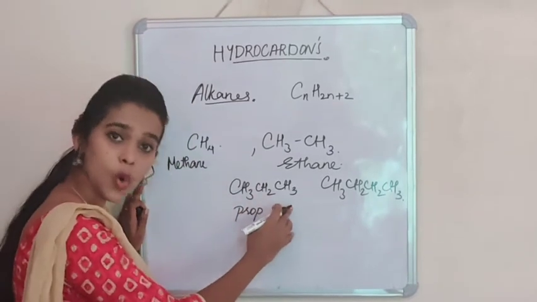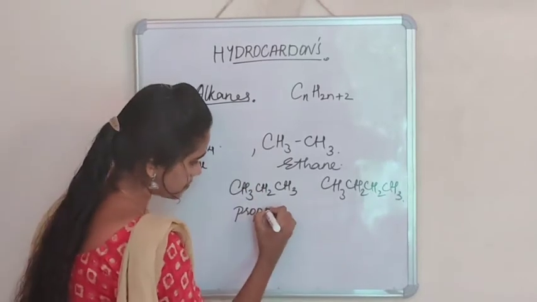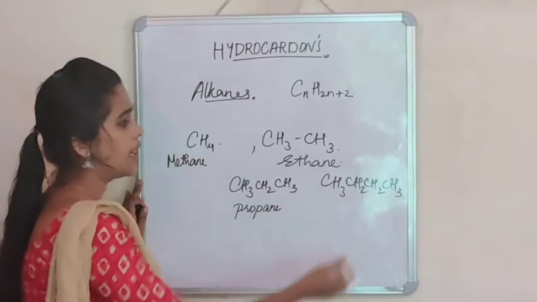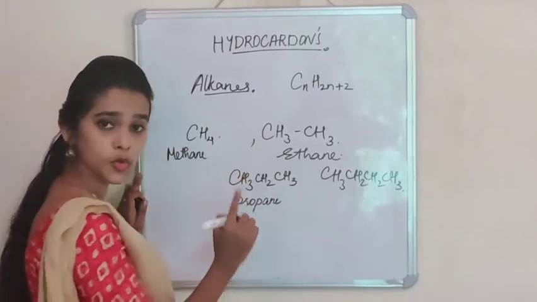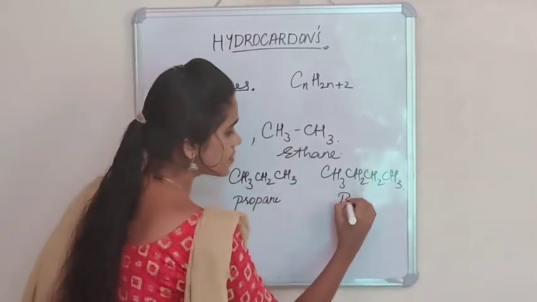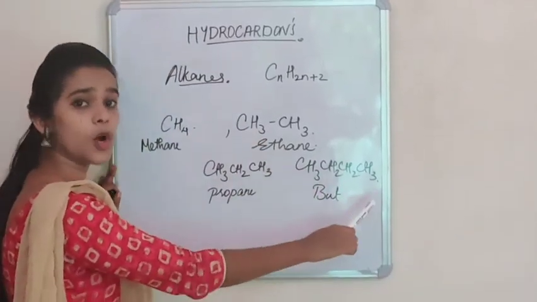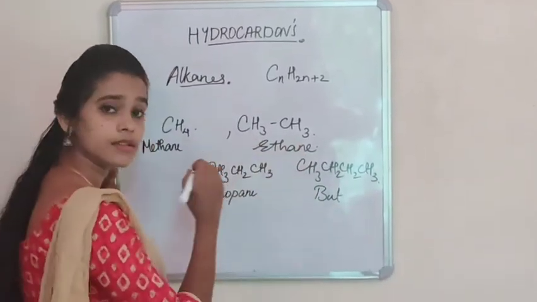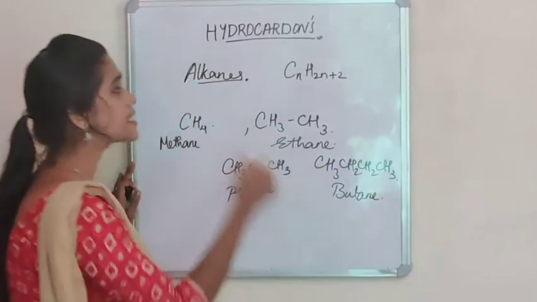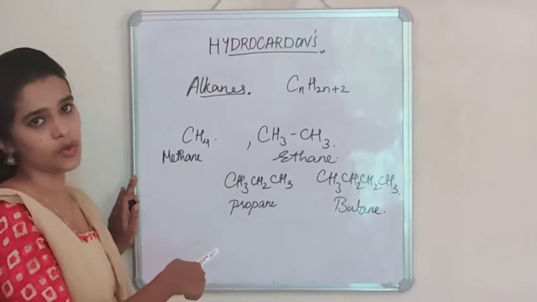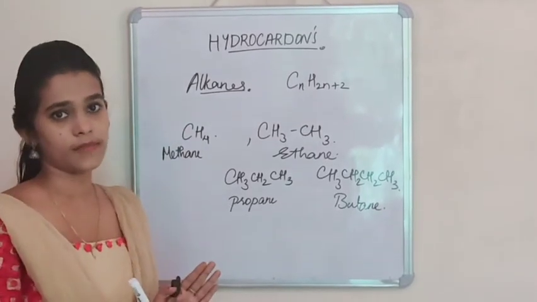And since there is only single bond in this compound, it is ane, propane. And since there are 4 carbon atoms in this compound, the root word is but. And since it contains only single bond, the word will be butane. All these come under alkane hydrocarbons. So these are straight chain hydrocarbons.